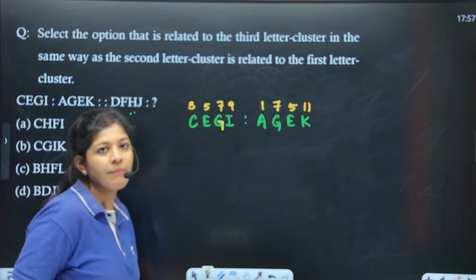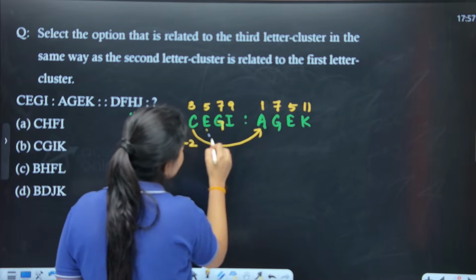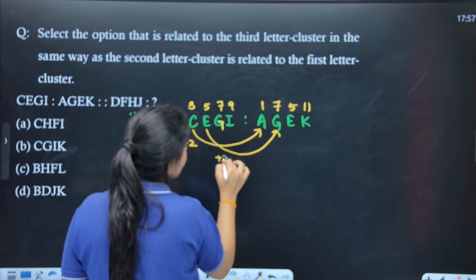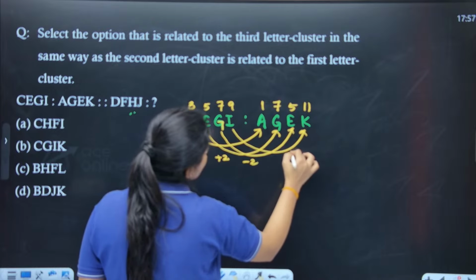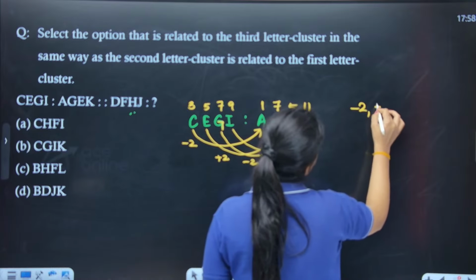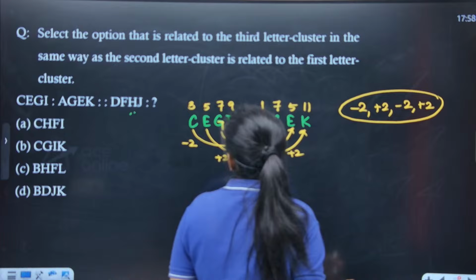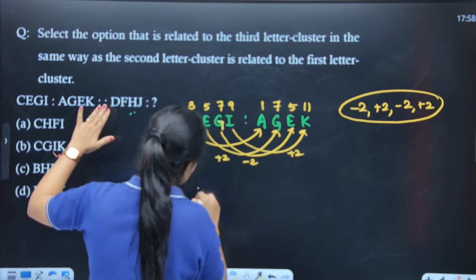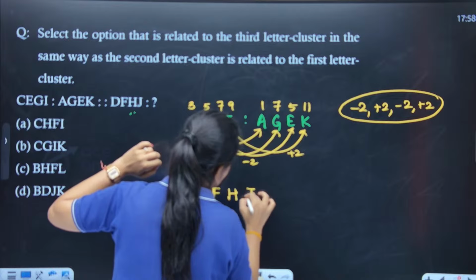So here -2, the next one +2, -2, +2. So the logic that we got over here is of -2, +2, -2, +2, right? This is the logic. Now I need to apply the same logic with this one, D, F, H, J.